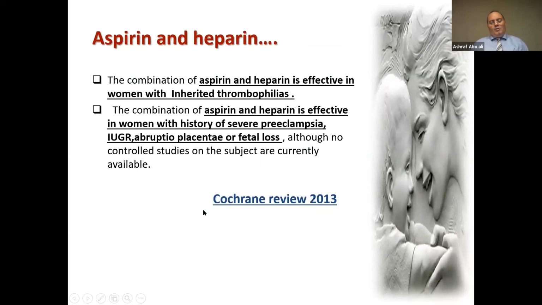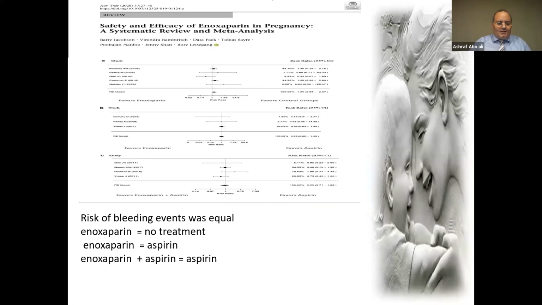We will give low molecular weight heparin or heparin plus aspirin. Actually, the combination of aspirin and heparin is effective in women with inherited thrombophilia, and in women with a history of even severe preeclampsia, IUGR, abruptio placentae or fetal loss, although no controlled studies on the subject are currently available. This is a Cochrane review 2013. This is a very recent study about the safety and efficacy of enoxaparin, a systematic review and meta-analysis published this year.